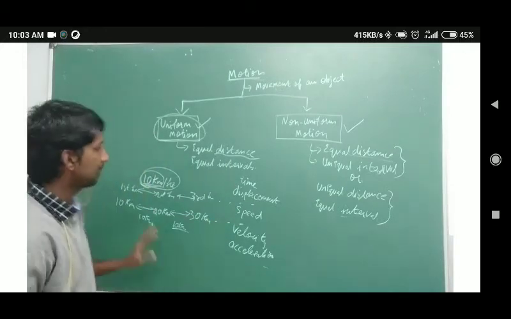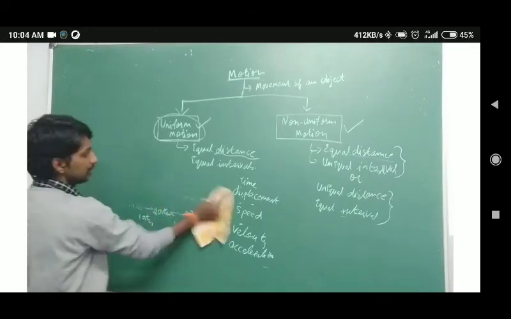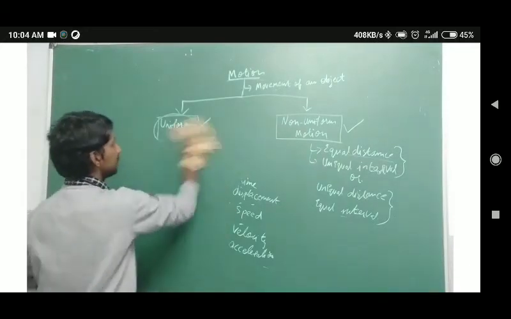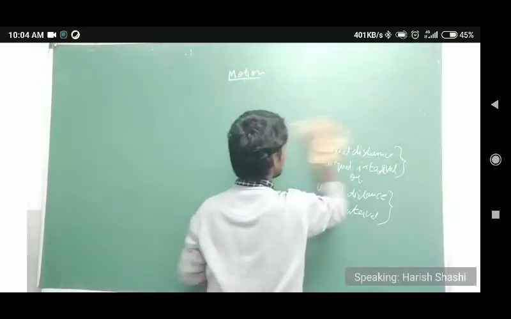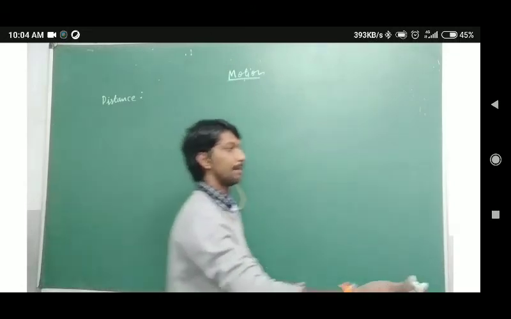Now we'll see how we define these specific terms. The first thing is distance. How do you measure or define distance?